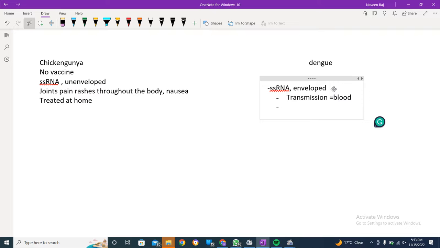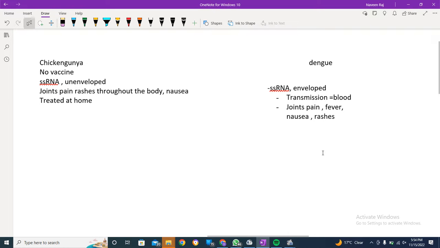The symptoms are joint pain, again joint pain, and fever, nausea, and rashes. Rashes are there in both, but more common in chikungunya. And this is not an airborne virus.